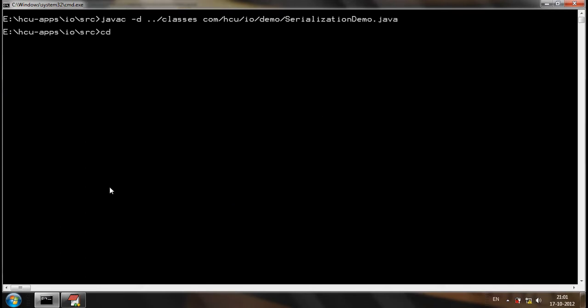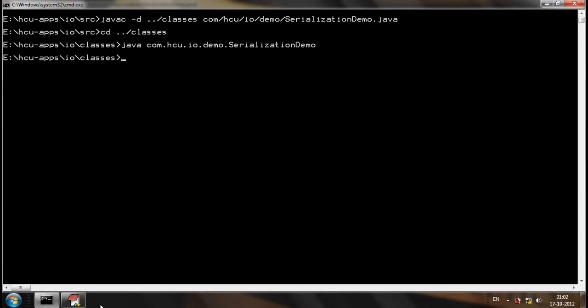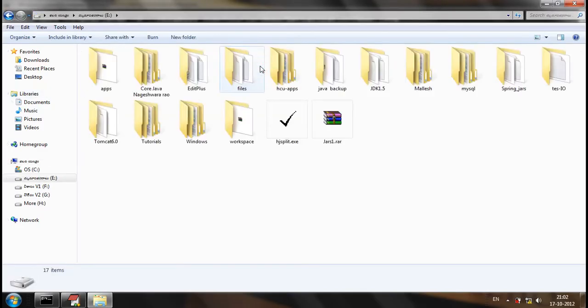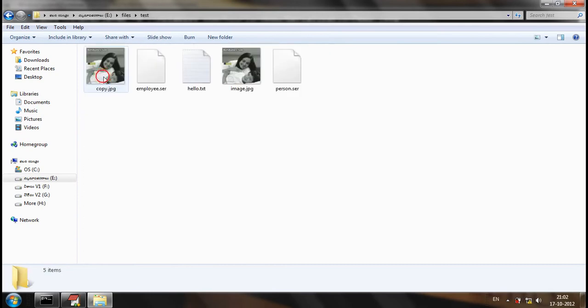Let's compile, go to the classes. Let me execute the application. Now, if you see the location, files, test, see, the employee serialization file has been generated. Now let me try to deserialize the information from the file system.